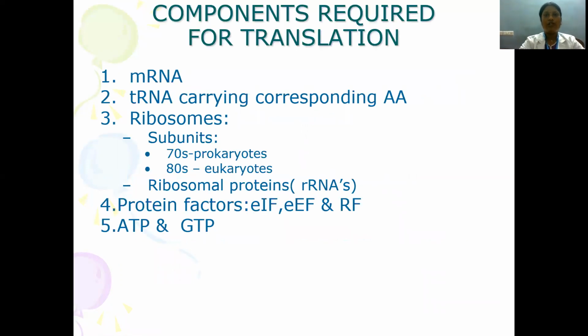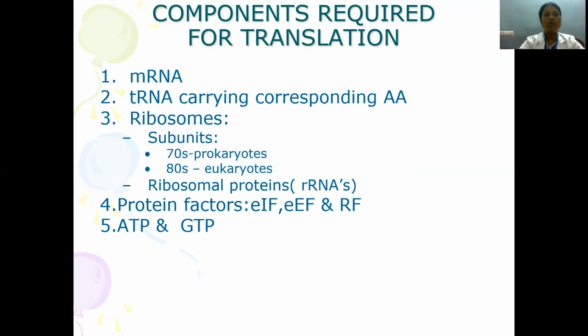So what are the components required for translation? We have 5 major components. One is the mRNA or messenger RNA. Second is the tRNA, which carries the corresponding amino acid. Third one is the ribosomes. Ribosomes have subunits. So the 70S ribosome in prokaryotes plays a role in translation, and the 80S ribosome plays a role in translation in eukaryotes.